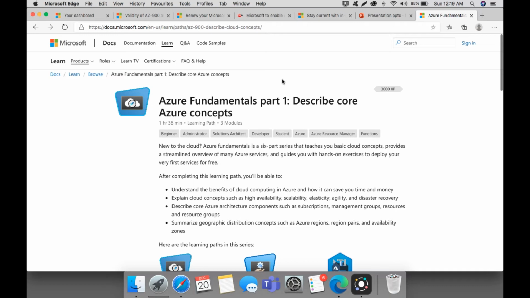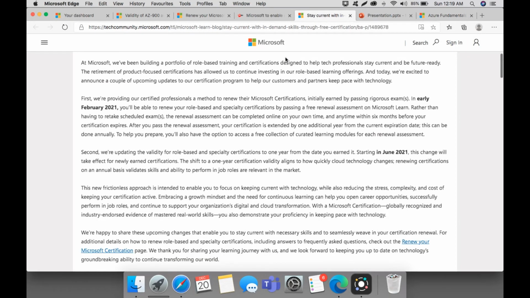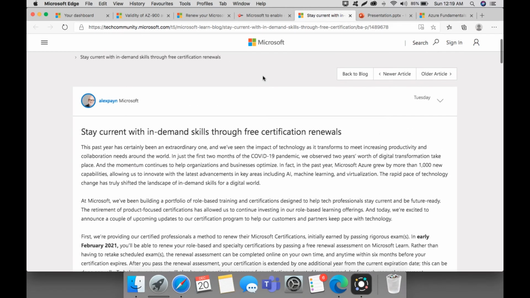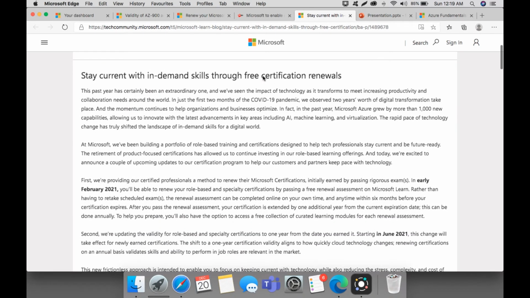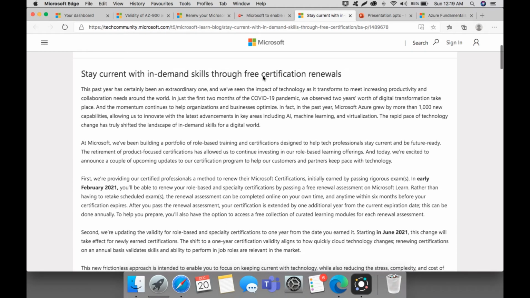And let's see the blog post by Microsoft regarding these certification renewals. Since this pandemic, in just 2 months, Microsoft has observed 2 years' worth of digital transformation.